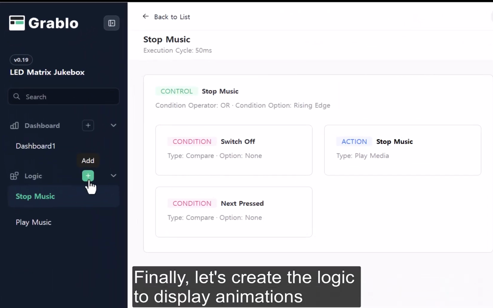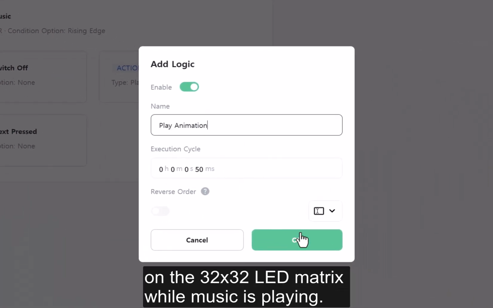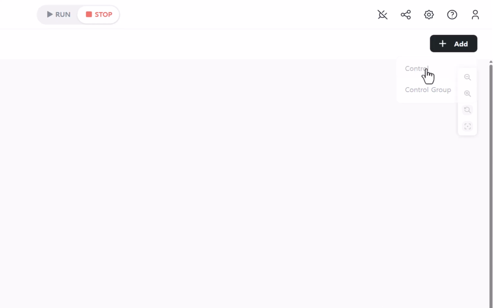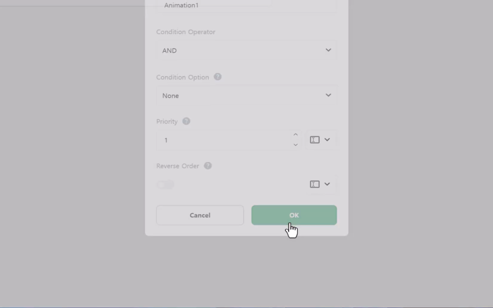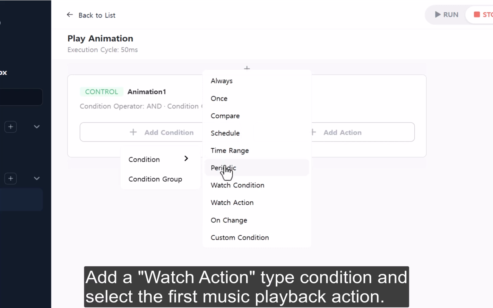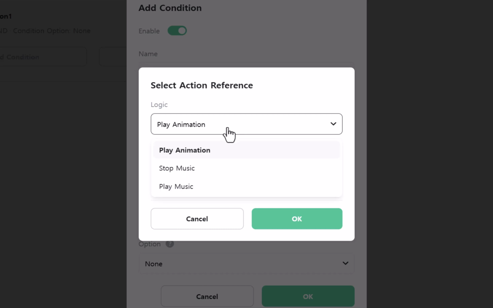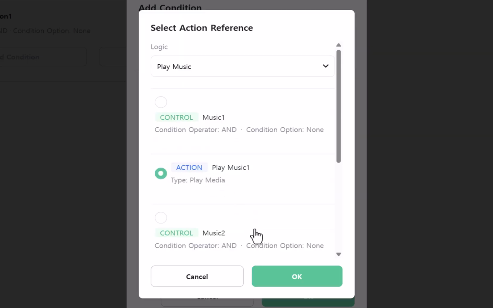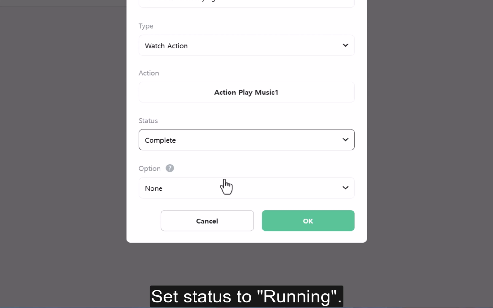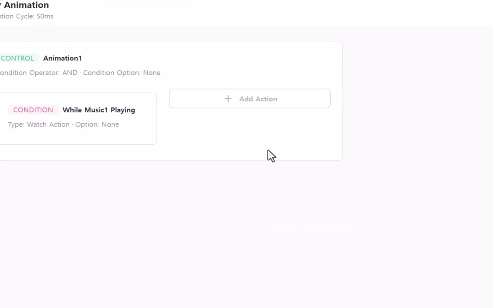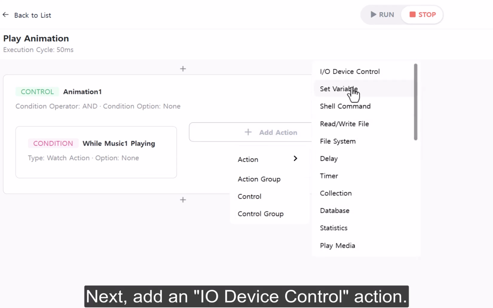Finally, let's create the logic to display animations on the 32 by 32 LED matrix while music is playing. Since each track needs a different animation, we'll create 3 separate controls. Let's start with the first animation. Add a watch action type condition and select the first music playback action. Set status to running. This means the condition is only satisfied while the first track is playing. Next, add an I/O device control action.